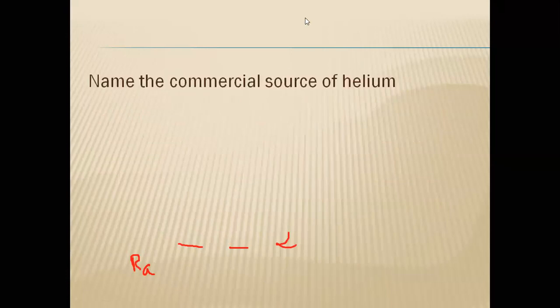Now, what is the answer for this now? Come and tell me. What is the answer for this? Commercial source of helium. It is natural gas.